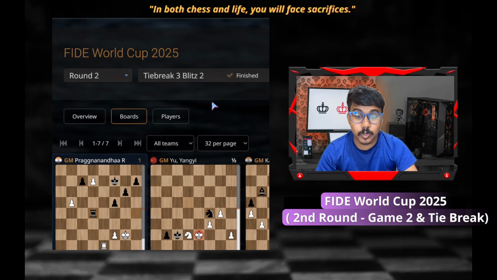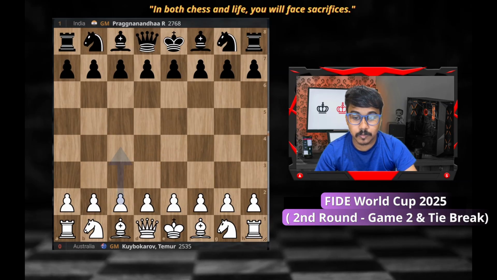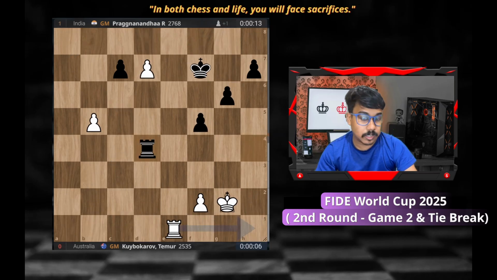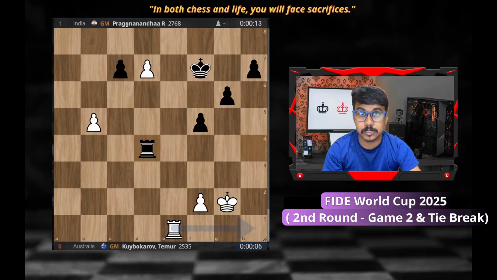The third round is going to be a very exciting round. We'll see later on. Okay, what are the games there? Yeah, I can see. Yeah, Prag won the game. The last blitz also he has won. At this moment, his opponent resigned. But there was a chance at this moment that if his opponent, that means Timur, made a draw in the second rapid tiebreak, then Pragananda would have been eliminated from this World Cup. But that has not happened.